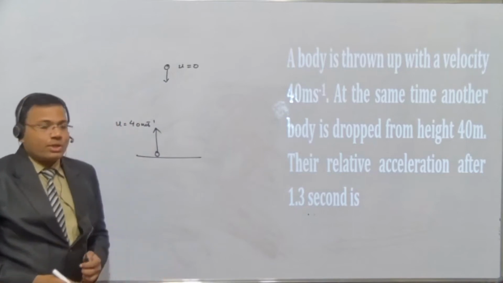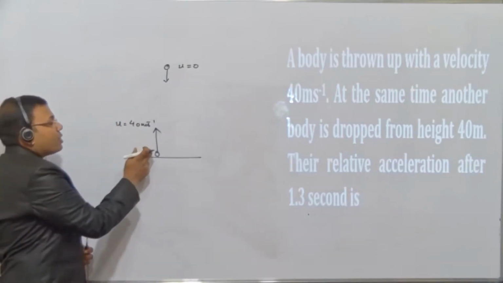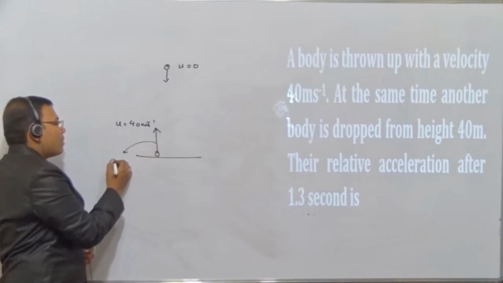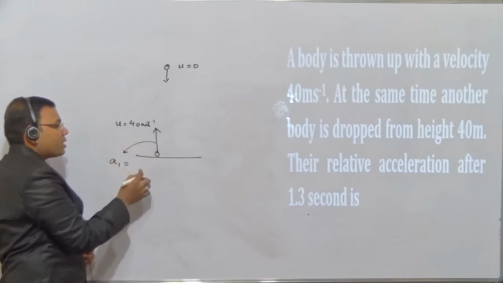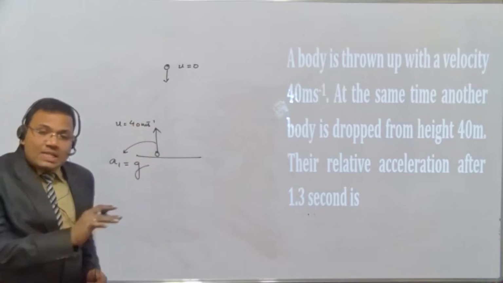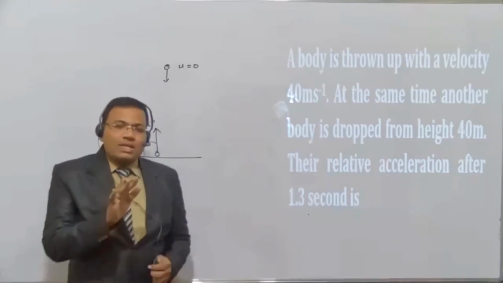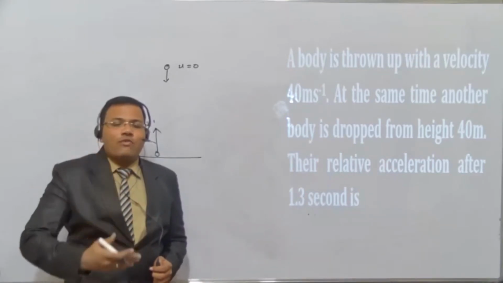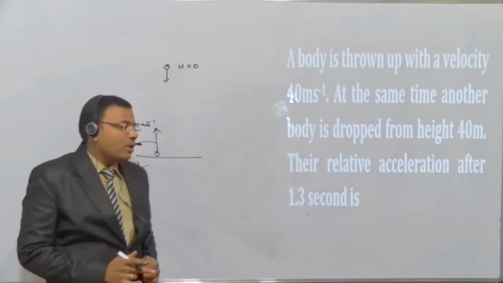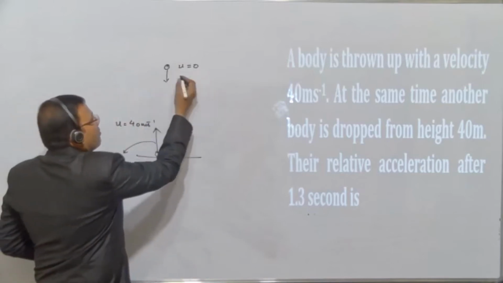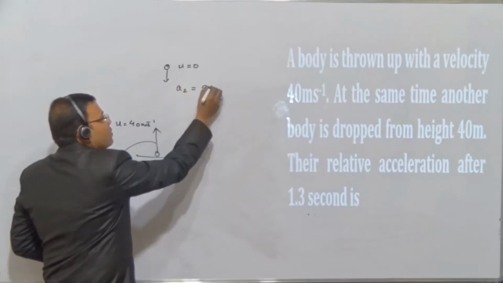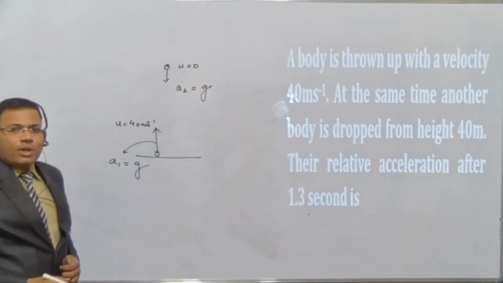देखिए बेटा, try to understand what is the acceleration with which this body is going up. तो अगर मैं आपसे ये पूछा what is the acceleration, तो आप बताएंगे a1, that is the first acceleration, or the acceleration of the first body is g. Plus g, minus g, I'm not asking. Plus g and minus g are just for the consideration of upward and downward motion. But the magnitude is how much? What is the magnitude here? That is g. So when this is coming down, what is the acceleration of this body? a2 is also g. ये भी g रहेगा बेटा.